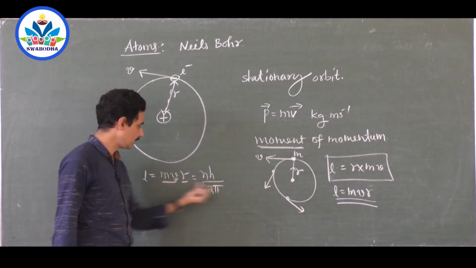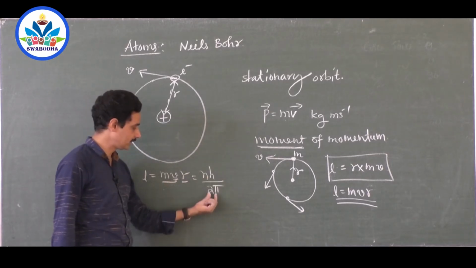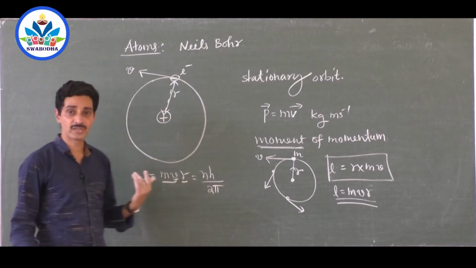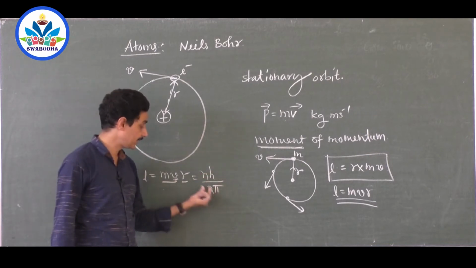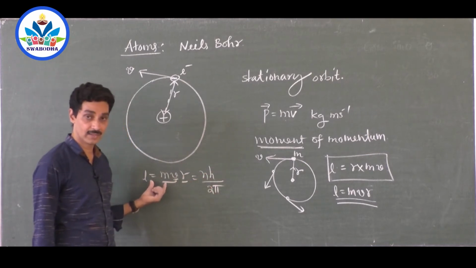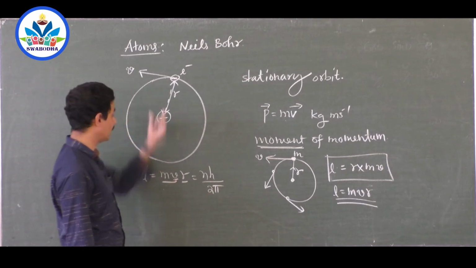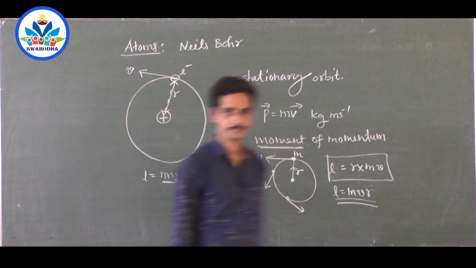No sir, they are not equal. This is larger and this is smaller, sir. Okay, you calculate h by 2 pi and multiply it by 2. Now are they equal? No sir, they are not equal. Still this answer is greater. Okay, multiply h by 2 pi by 3. Is this equal? Yes sir, 3h by 2 pi is exactly equal to whatever I have calculated, mvr. Then it is the third orbit.